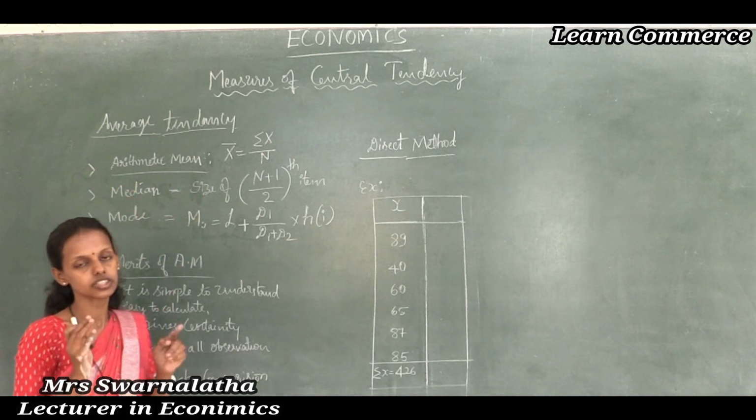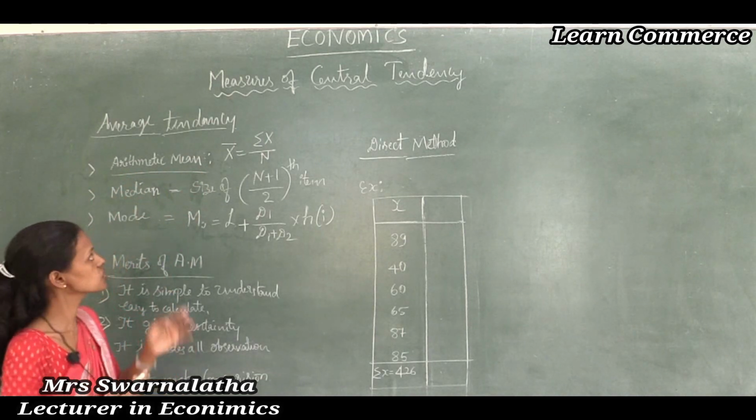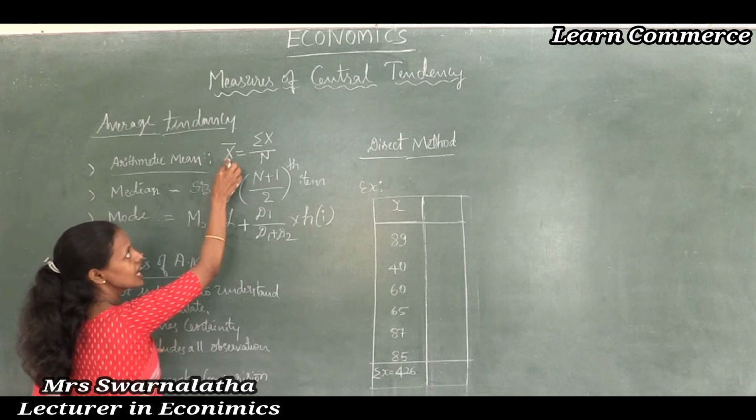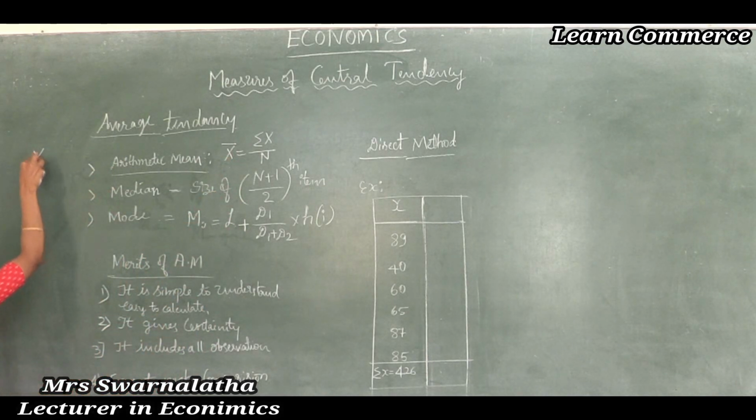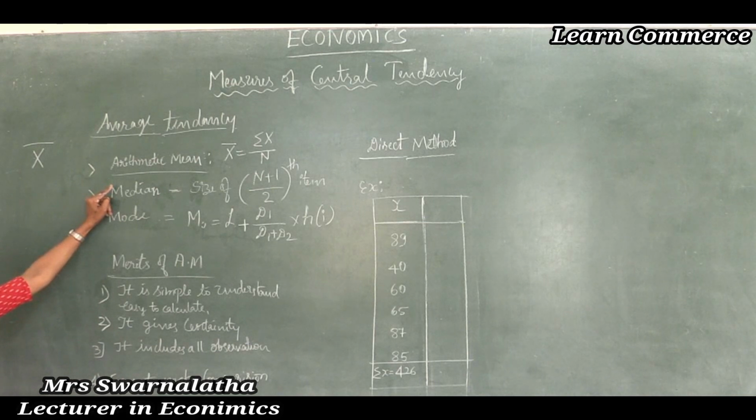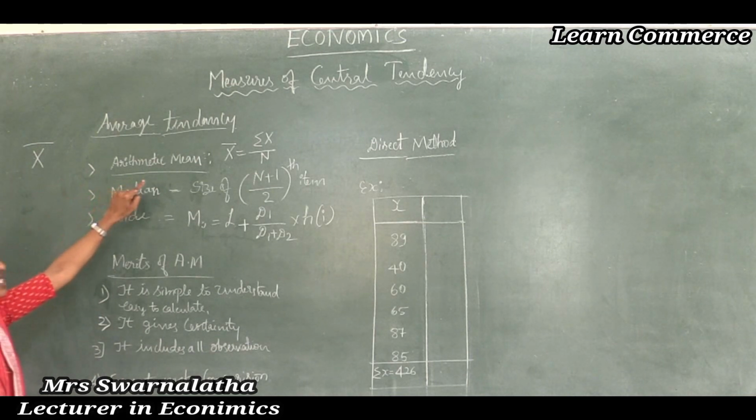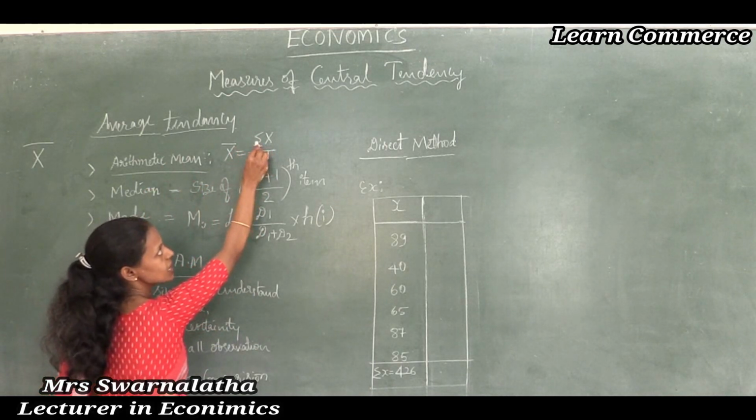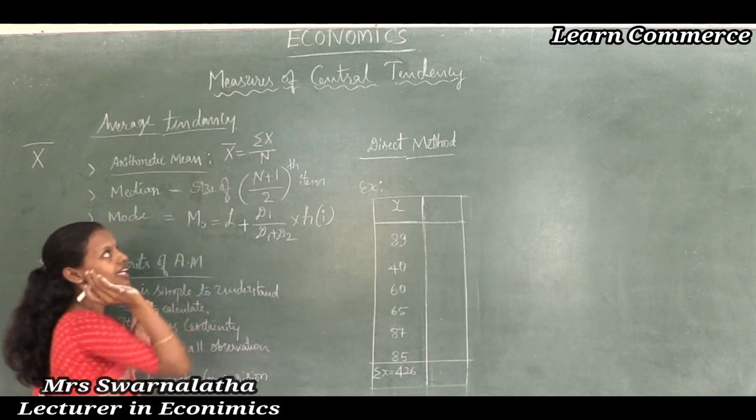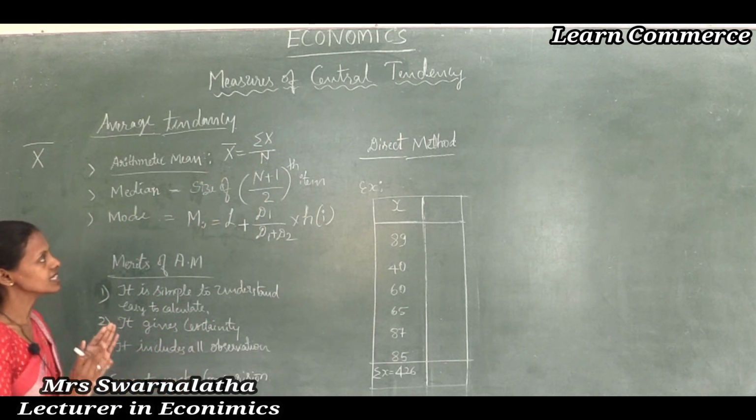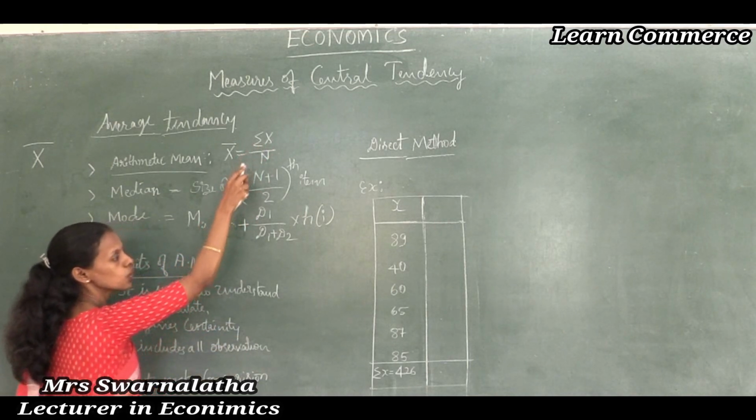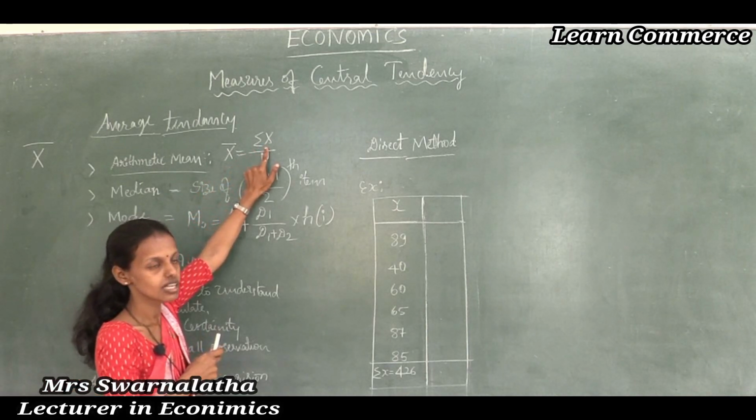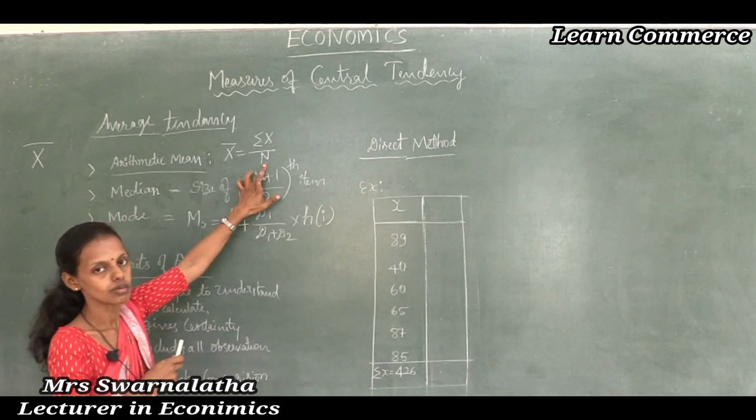How to find the central tendency or averages through the arithmetic mean method? There is one simple formula. Arithmetic mean is denoted by x bar. Thus, the formula to find arithmetic mean is x bar is equal to summation of x divided by n, where summation x is the sum of the observations and n is the total number of observations.